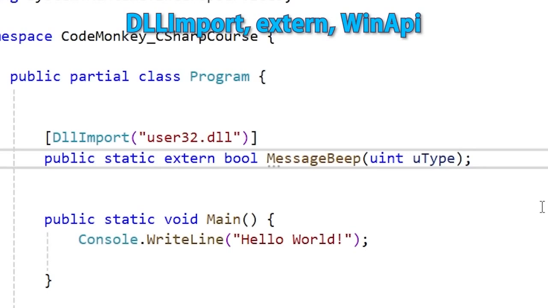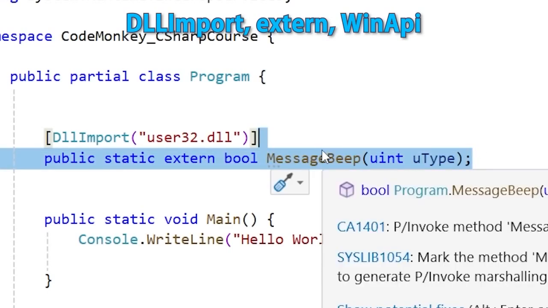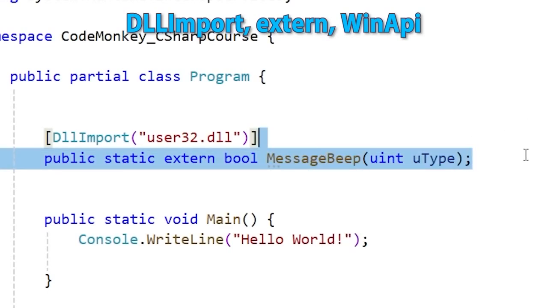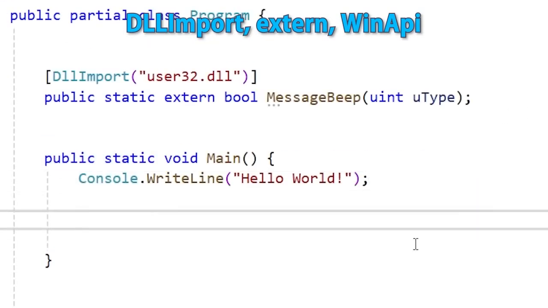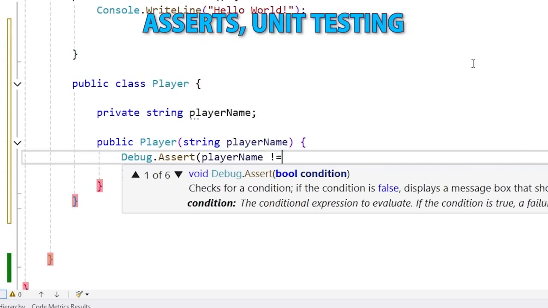Next is going to be a lecture on DLL import, the library import, how to use extern and work with the Windows API. So this one is going to be a great lecture to learn how to interact with external libraries. Then a lecture on asserts and unit testing in general.